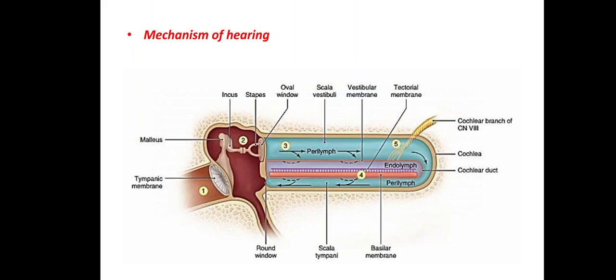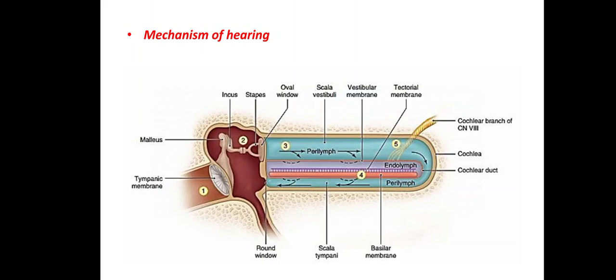The apical hairs, called stereocilia, receive the vibration and movement in the organ of Corti, and they start to send impulses and convert the mechanical movement or mechanical impulse into an electrical impulse.